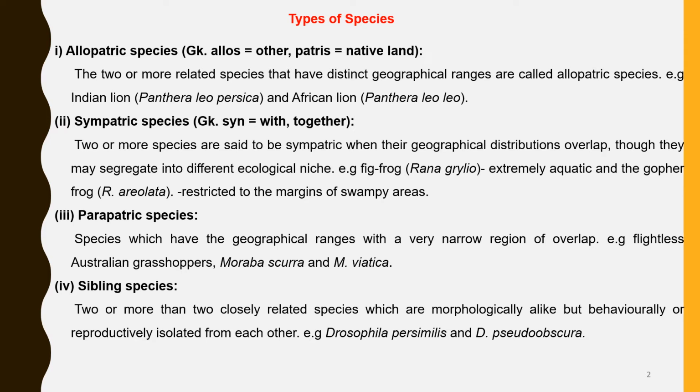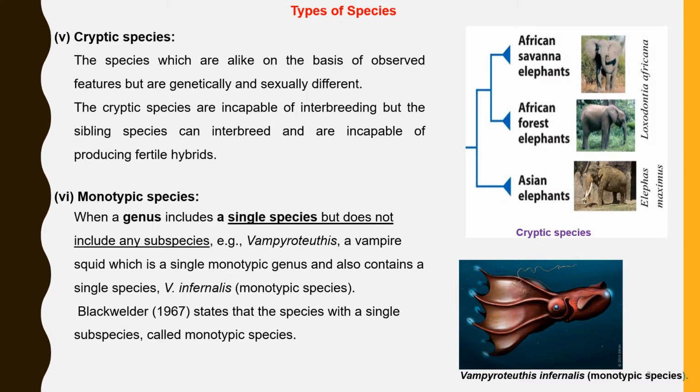Sibling species. They are two or more closely related species which are morphologically alike but behaviorally or reproductively isolated from each other. Cryptic species.